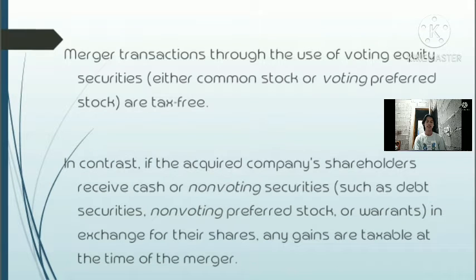stockholder has a gain on the value of their shares at the time of the merger, the gain is not recognized for tax purposes if these shareholders receive voting equity securities of the acquiring company. Any gains are not recognized until the newly acquired shares are sold. In contrast, if the acquired company's shareholders receive cash or non-voting securities, such as debt securities, non-voting preferred stock, or warrants, in exchange for their shares, any gains are taxable at the time of the merger.